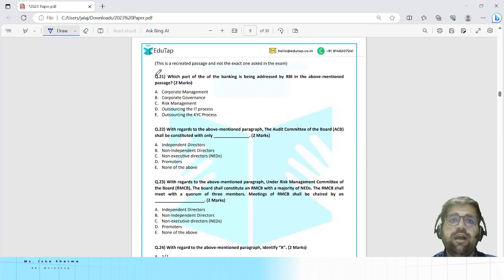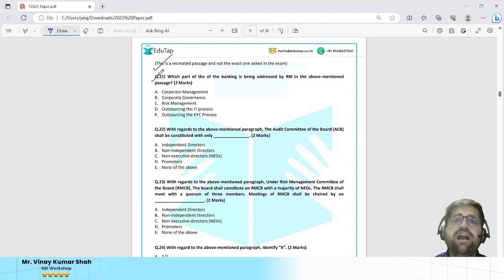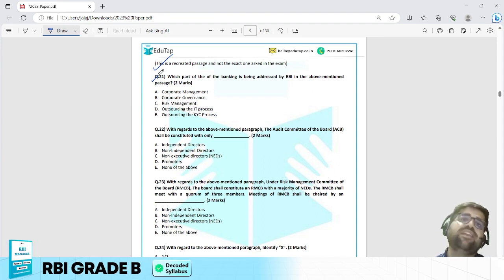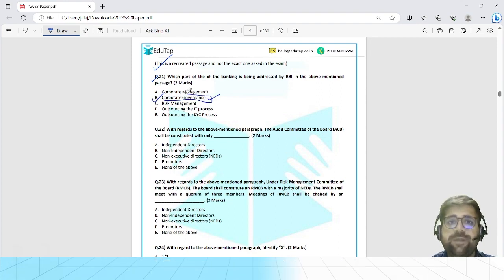Chalo. Again, this is a recreated paragraph. It is not the exact one. We are trying to keep it the same. Question number 21. Which part of the banking is being addressed by RBI in the above mentioned passage? I hope you remember it is corporate governance. In which sector? In the banking sector. So the answer will be corporate governance.